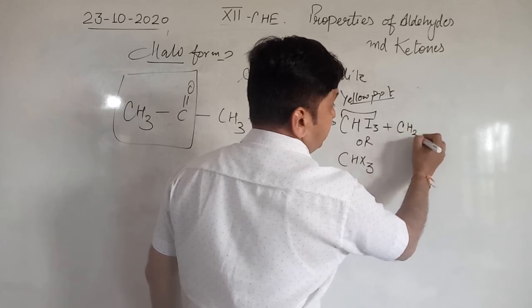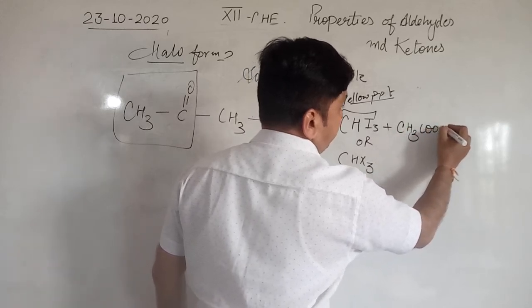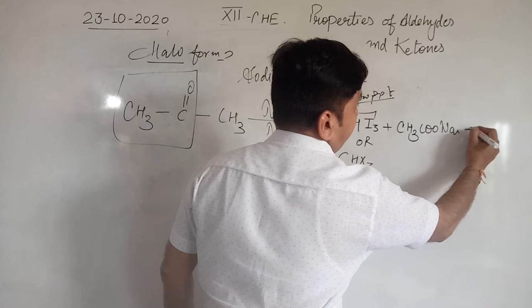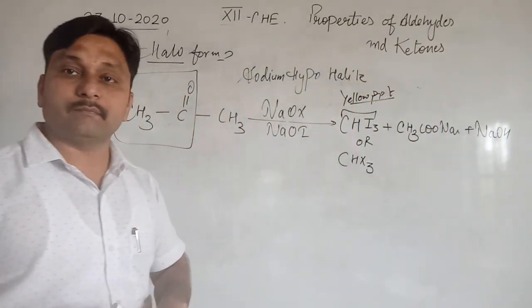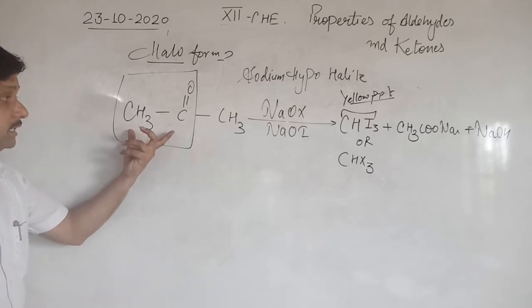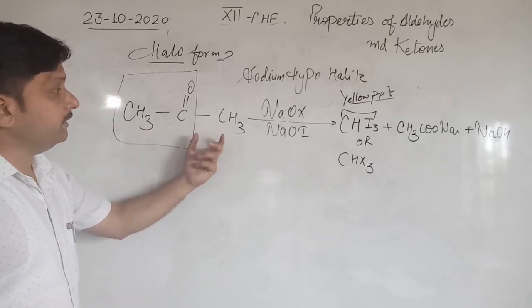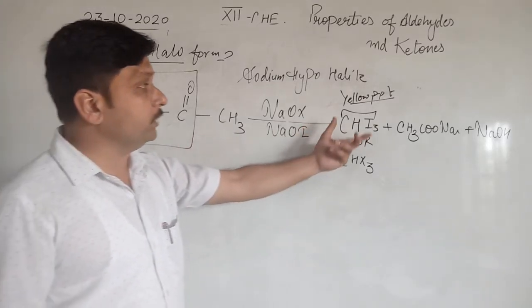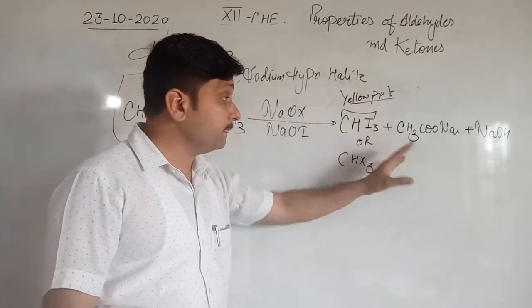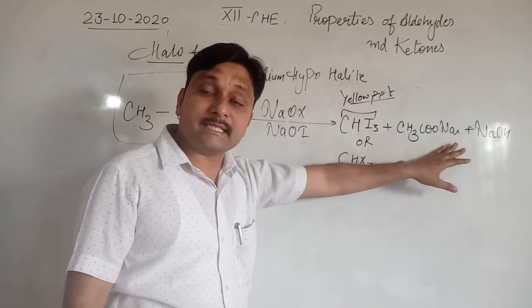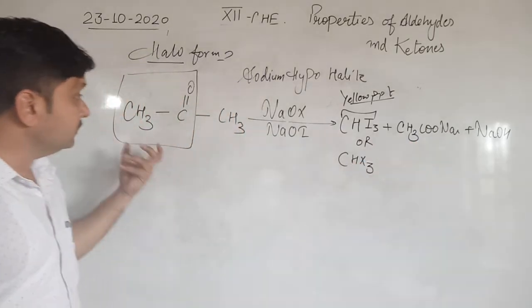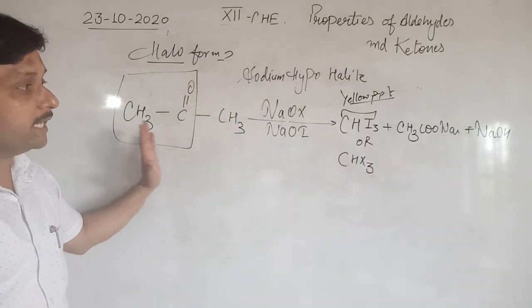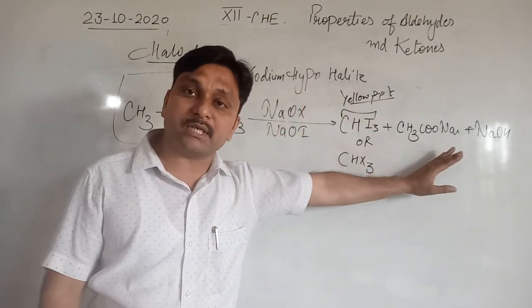Means CH3COONa, with the removal of NaOH. Clear? So CH3COCH3, when reacted with NaOI, converts into a yellow precipitate, that is the iodoform compound. Next is sodium acetate and NaOH. It means this ketone is easily oxidized into the sodium salt of the carboxylic acid.